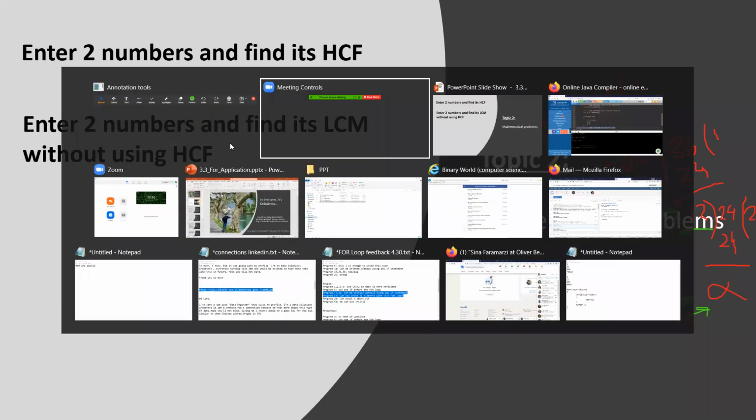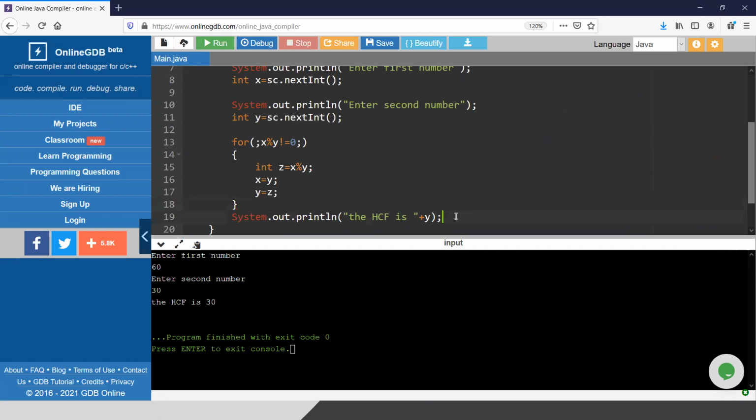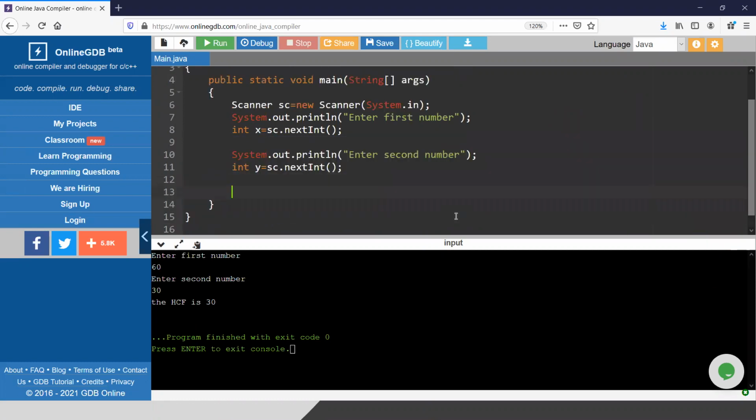Again, it is a mathematical task. You can go to your mathematics teacher if you do not know what LCM is. So what is LCM? Let me explain. Suppose x is 40 and y is 30. The LCM will be 120, because this is the common multiple, meaning 120 is divisible by both 40 and 30, and it is the lowest multiple. What are the other multiples available?